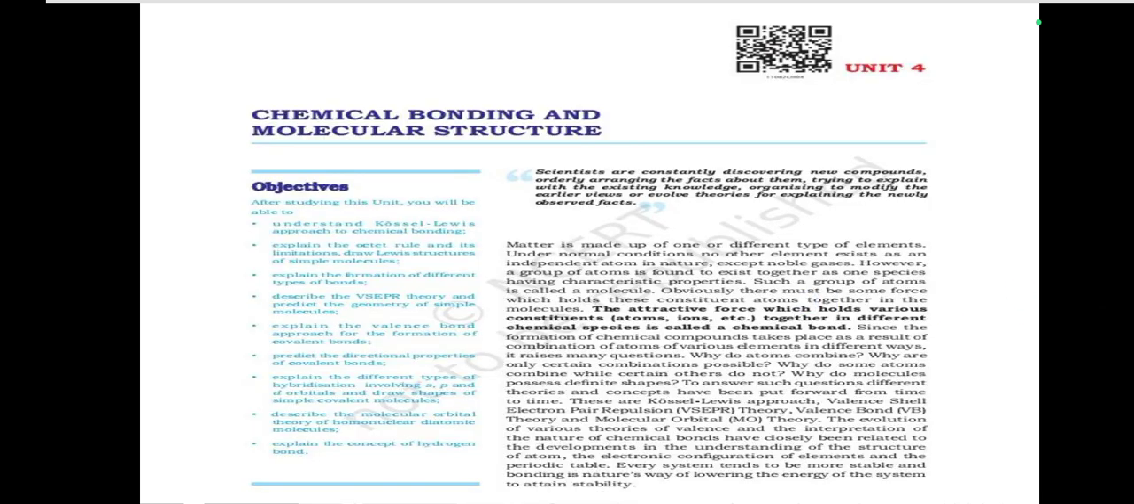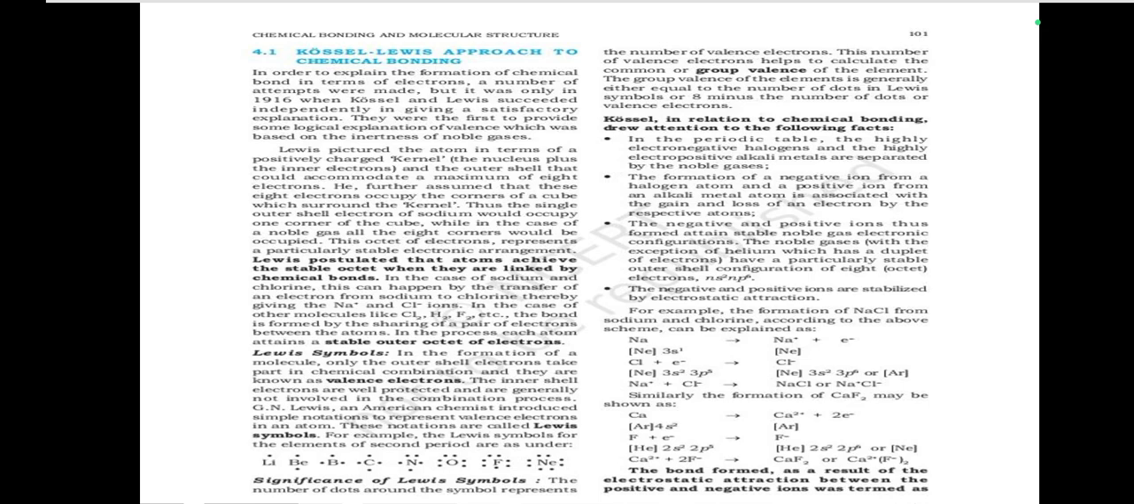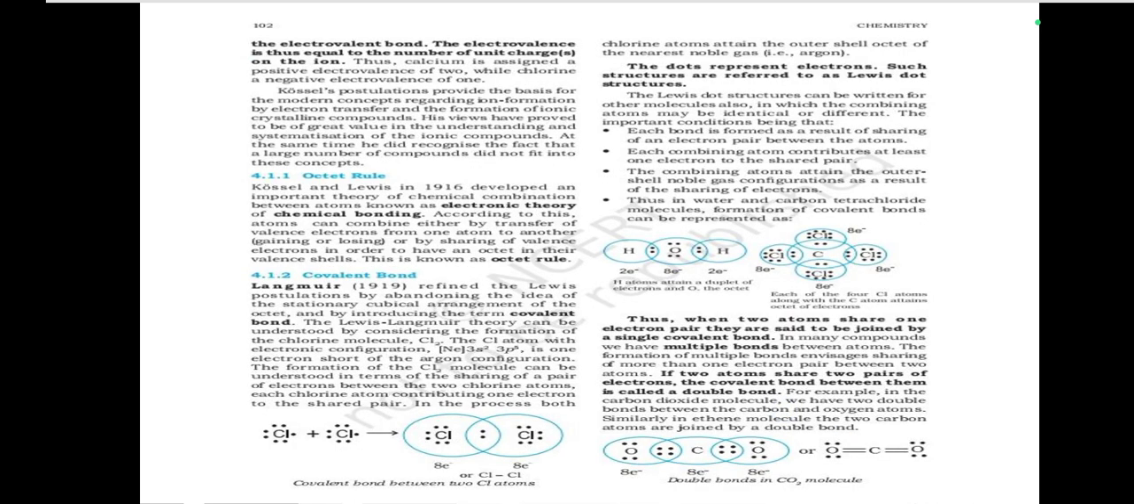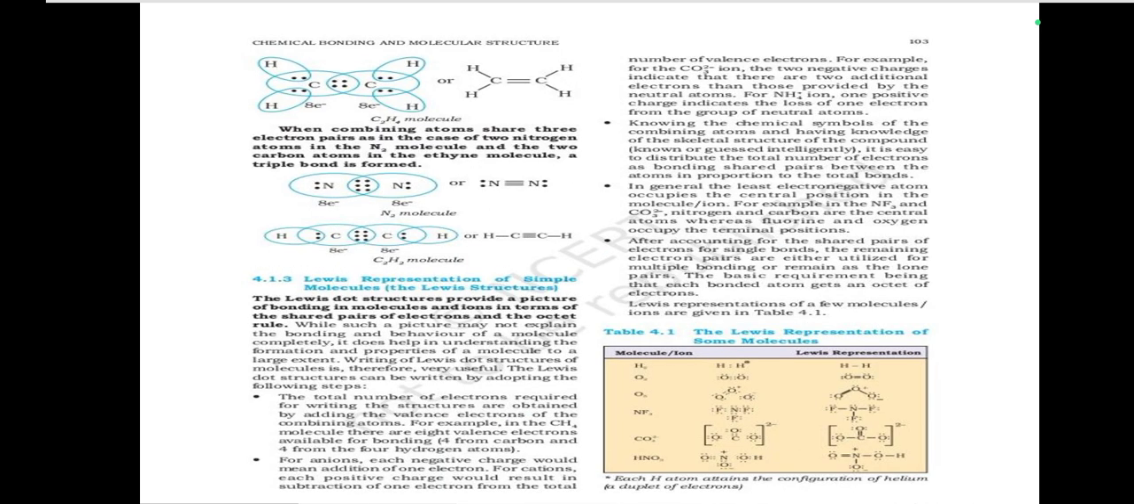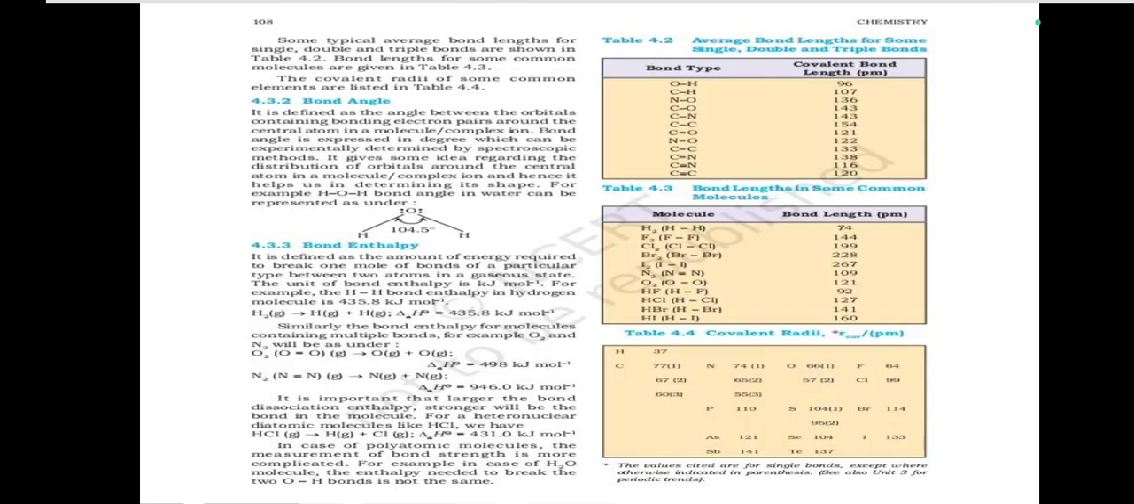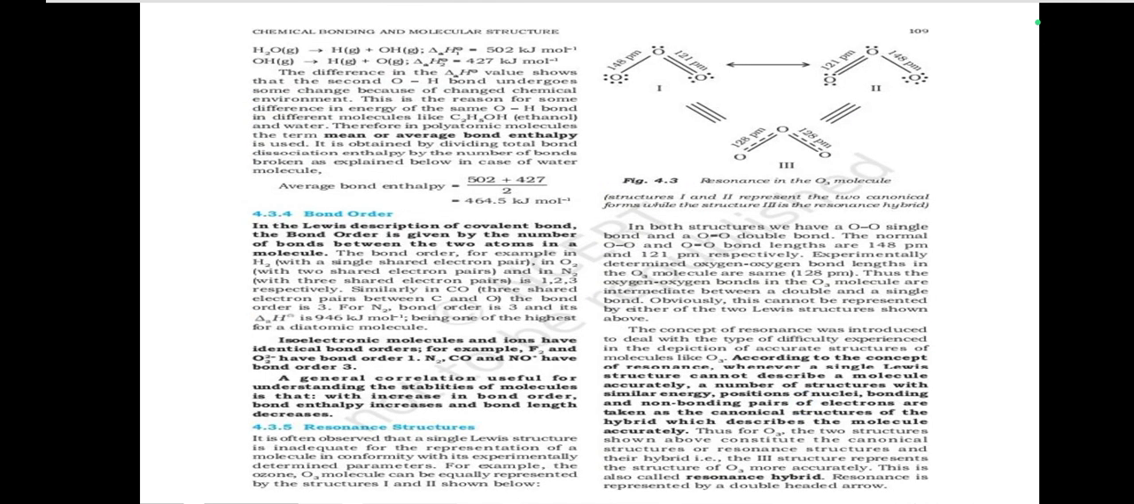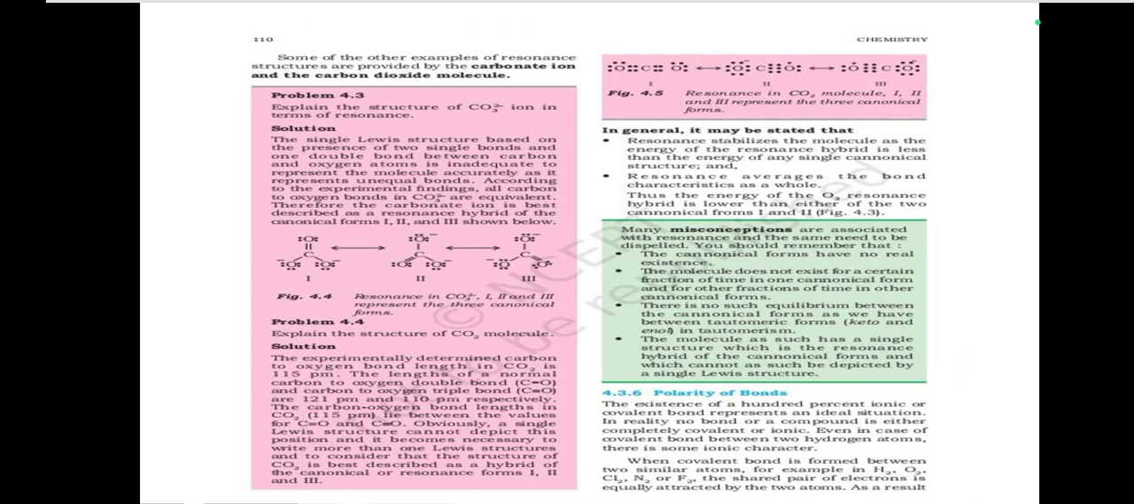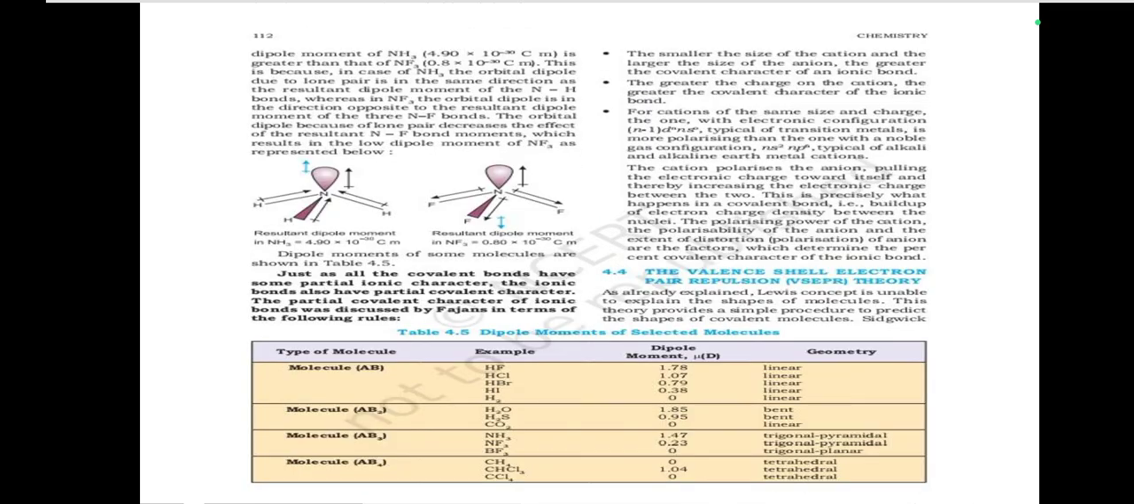जिसमें हमने स्टार्टिंग से देखा यूनिट 4 में केमिकल बॉन्डिंग एंड मॉलिक्यूलर स्ट्रक्चर में Kossel's law, Lewis approach for chemical bonding, octet rule, covalent bond, Lewis representation of simple molecules, the Lewis structure, the Lewis representation of some molecules, formal charge, limitations of the octet rule, ionic or electrovalent bond, lattice enthalpy, bond parameters, bond length, bond angle, bond enthalpy, bond order, resonance structures, polarity of bonds, the valence shell electron pair repulsion theory, VSEPR.